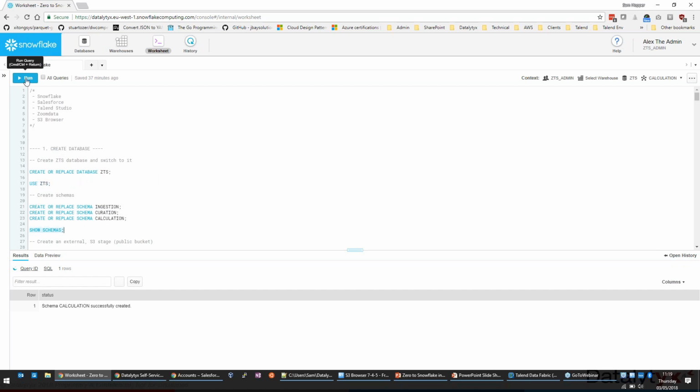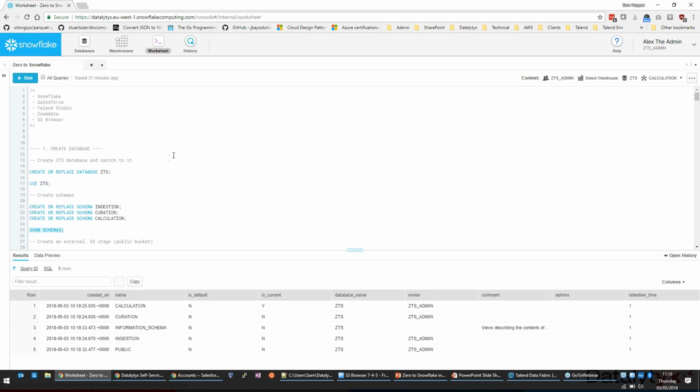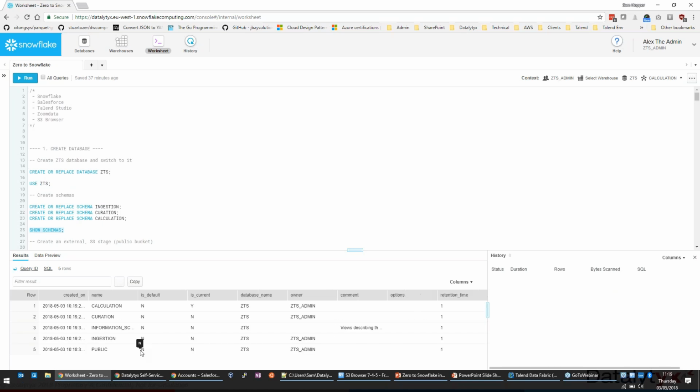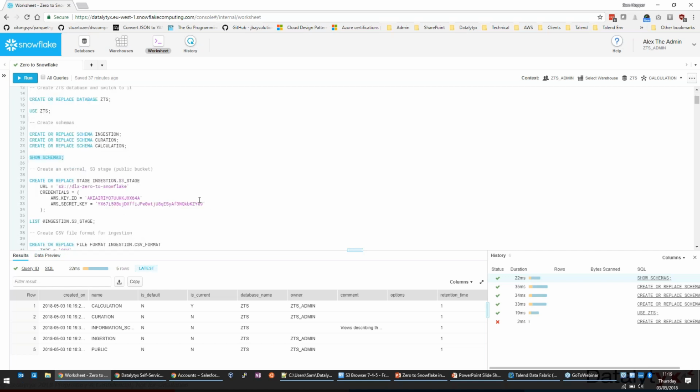And if we just run a show schemas, we see we've got the schemas set up here. Calculation, curation, and ingestion. We also have public, which is the default schema. So if we try and create objects without specifying a schema, they'll go in there. And then we've got the information schema, which is where all the system views are in terms of the metadata for the database itself. Okay, so we've got our database.